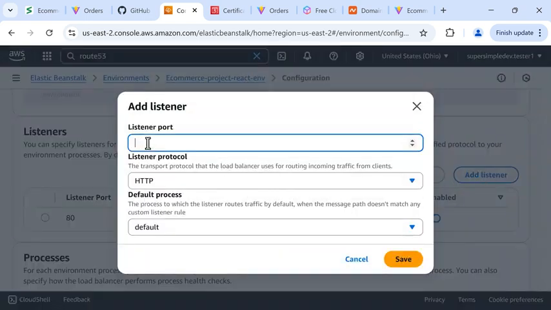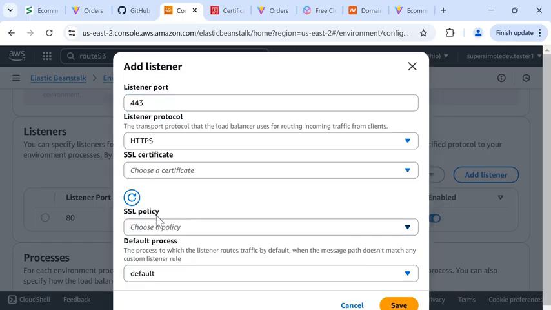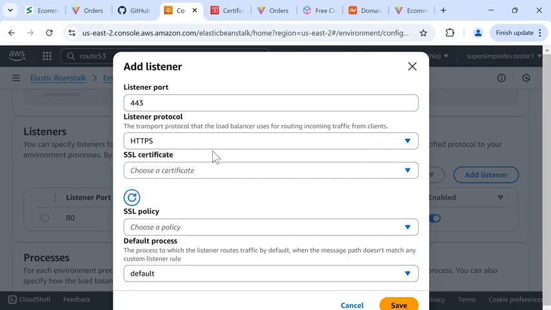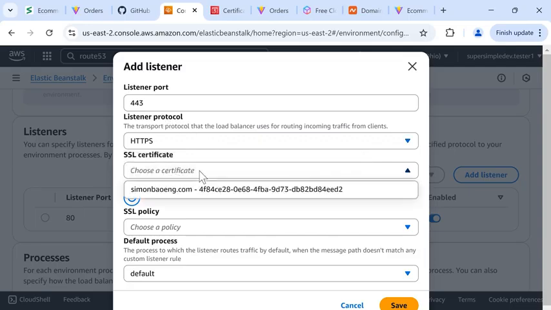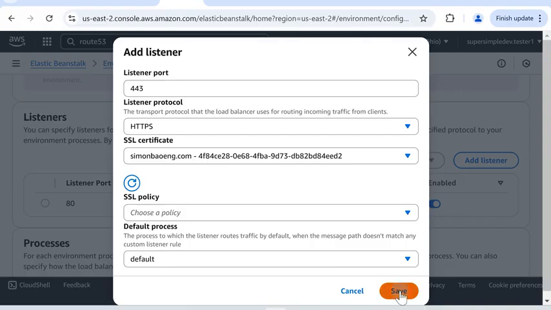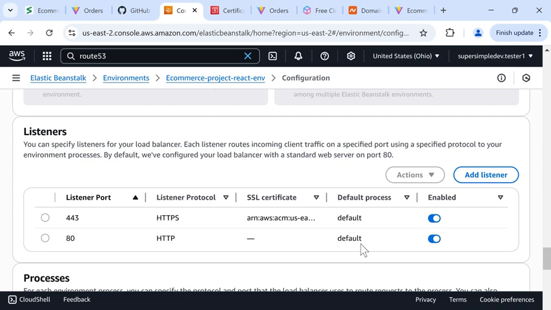For the port, we're going to use 443. And for the protocol, we're going to use HTTPS. HTTPS means we're going to have a secure connection to our website, and this usually uses port 443. And here, we're going to choose the SSL certificate that we just created. And we should be able to leave the SSL policy blank and click Save. If that didn't work, please check the AWS troubleshooting guide.